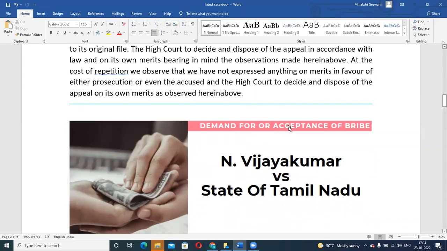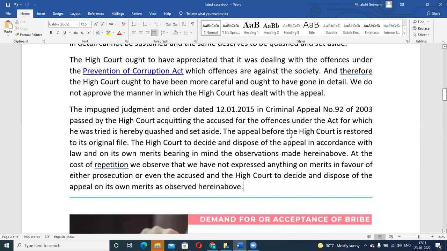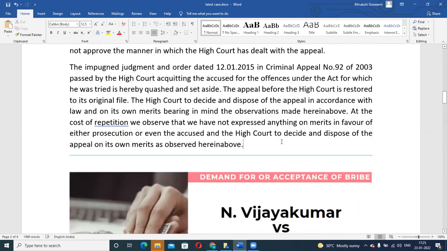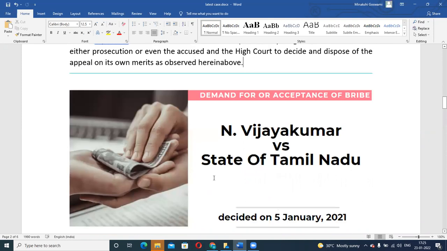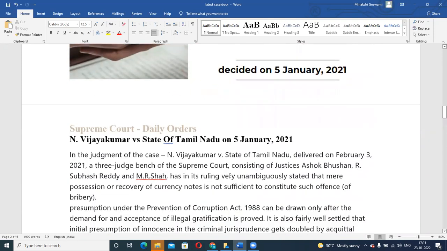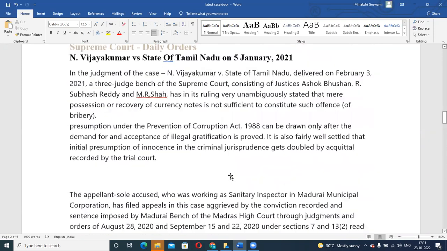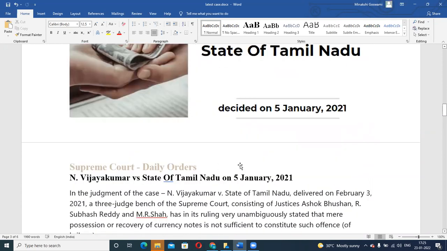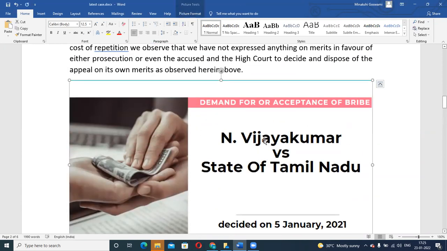Right. Next case we have, again, this is relating to prevention of corruption only. Okay, and in all these three cases, I have just tried to put some important paragraphs from the judgment so that you have an idea of what the court has written. Okay, so this case is N. Vijay Kumar versus State of Tamil Nadu.